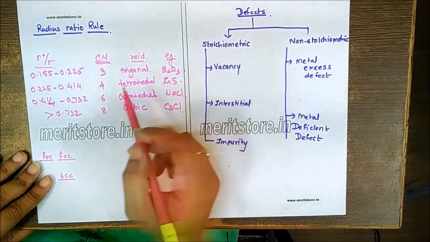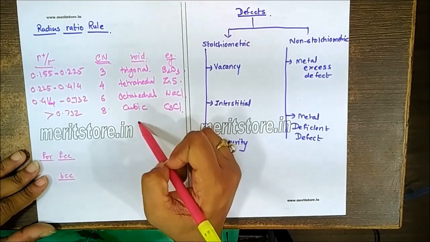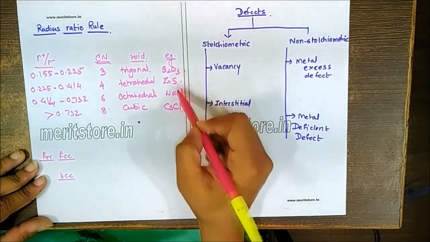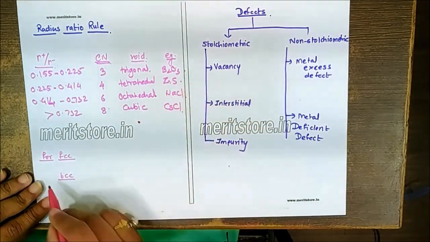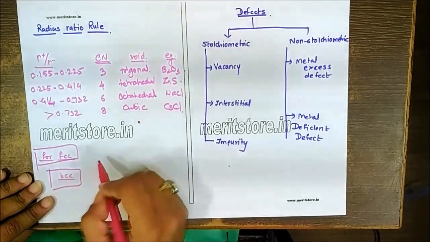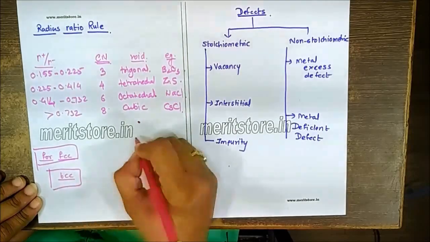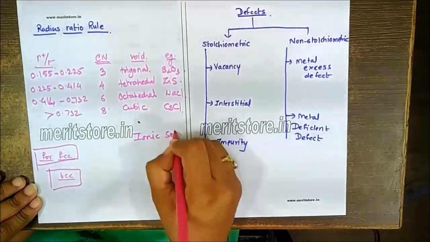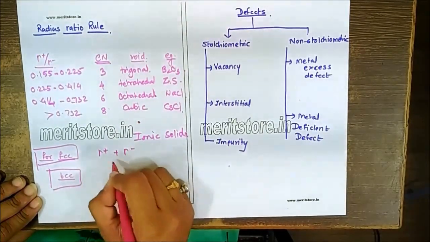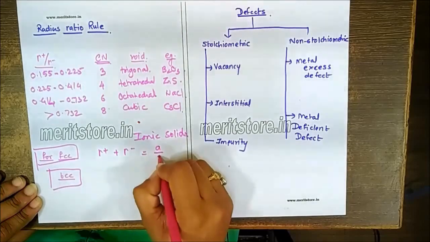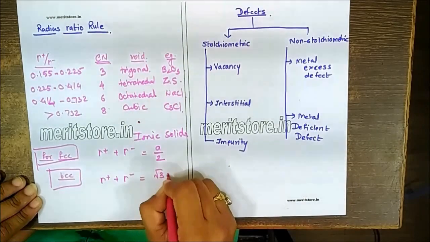We are expecting the students to remember at least the range so that you can find it out in the answer for which kind of void spaces are occupied. Also, remember these, at least these 4 examples, so that you can relate the structure of the unknown examples. For calculation or relation of the edge length with the radius of the cation and anion, these are the 2 formulas which you will be specifically using for ionic solids. In case of FCC, R plus plus R minus, that is radius of cation plus radius of anion, equals A by 2. And in the other case, R plus plus R minus equals root 3 A by 2.